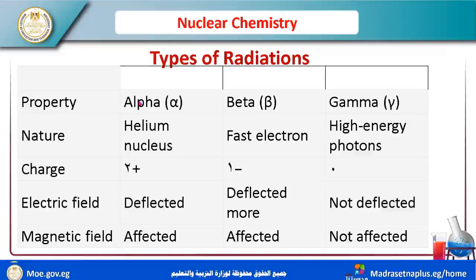In the electric field, alpha is deflected toward the negative plate because it has a positive charge. The beta radiation is deflected toward the positive electrode. But the photons don't deflect because they have no charge. The magnetic field does not affect gamma because it has no charge and no mass.